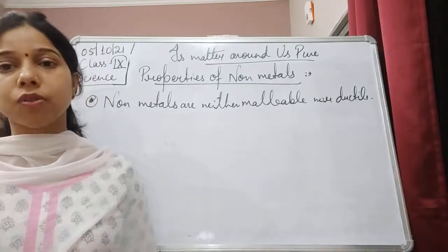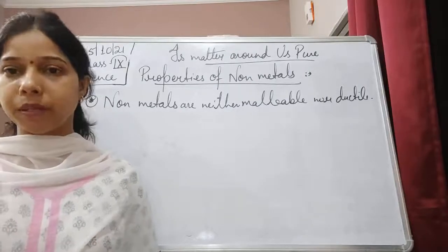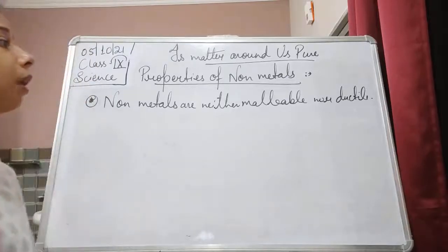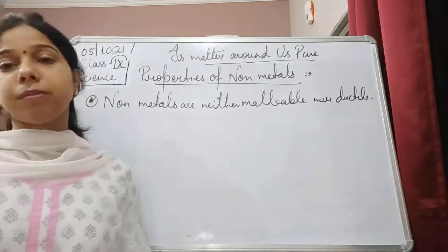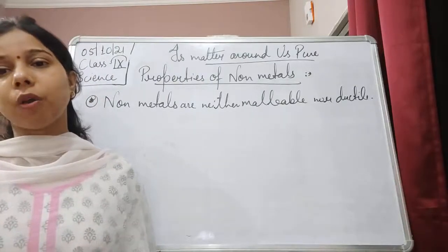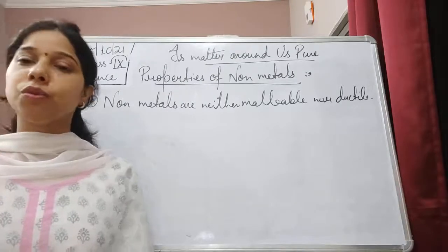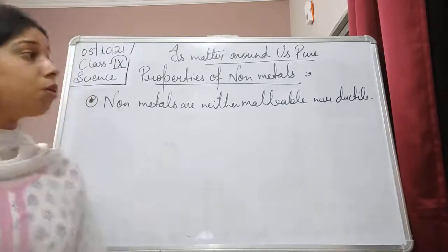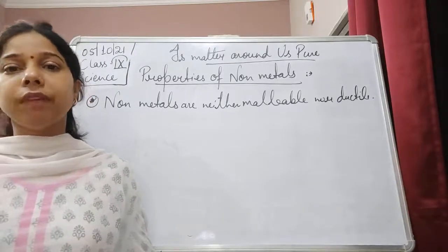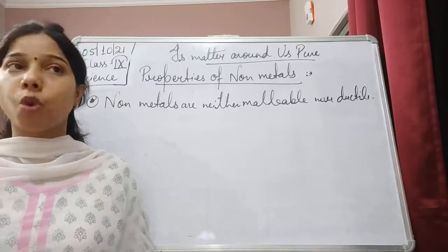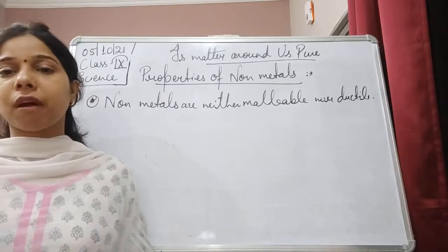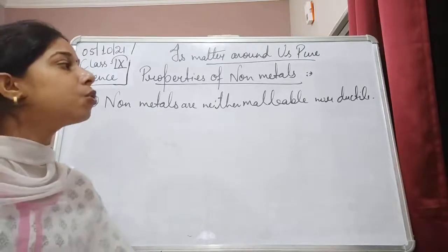it can be drawn into thin sheets; that we call the malleability property, and the substance which shows it is malleable. Non-metals are generally non-malleable. It means when we hit it with a hard object, it will break down into pieces. Even for ductility, we know that when we hit it with a hard object, it can be drawn into thin wires. But in case of a non-metal, it cannot be drawn into thin wires. Hitting it with a hard object, it breaks into pieces.